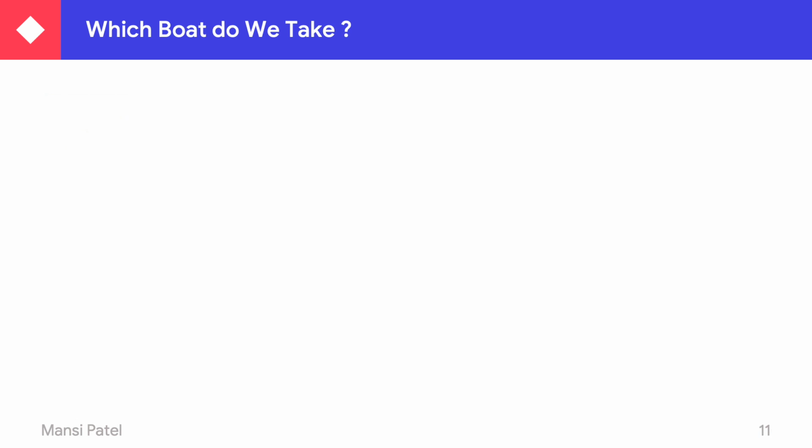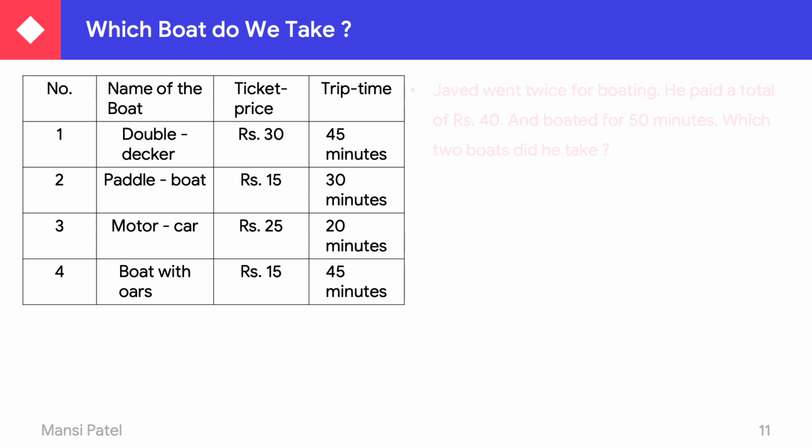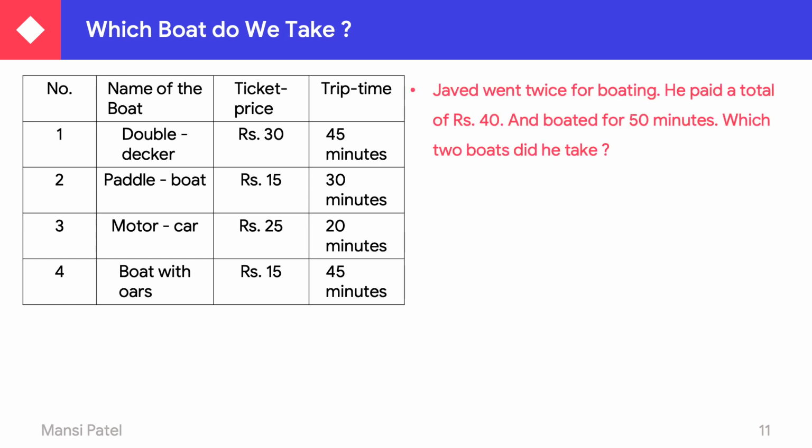Now, let us see one another question. Javed went twice for the boating. Twice means two times. He paid a total of rupees 40 and boated for 50 minutes. Which two boats did he take?